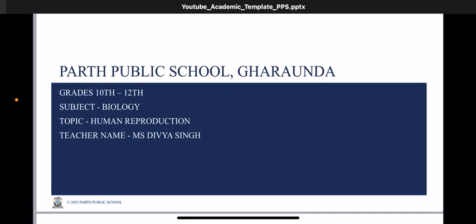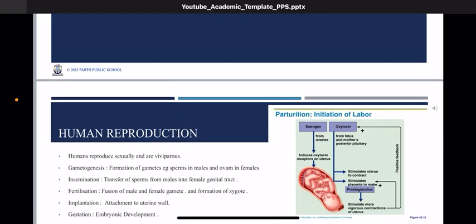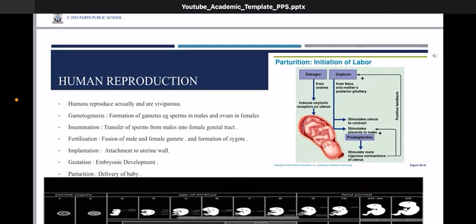Today's topic is human reproduction, one of the finest topics here in our NCERT book. When we look at the aspects of human reproduction in itself, it is a highly dynamic topic, and not only is it dynamic, but lots and lots of intricacies are discussed. If we look at NCERT also, there are so many nuances being discussed of the structures and the process in itself. So, just looking at the general introduction of the topic.